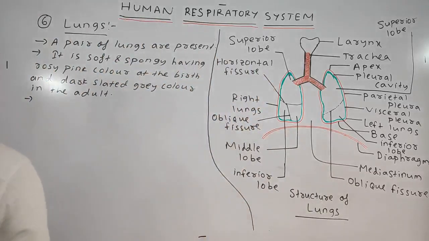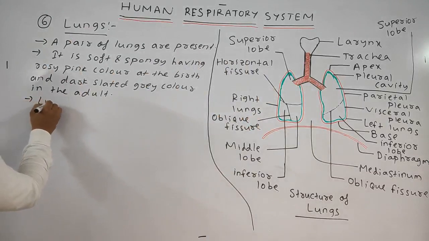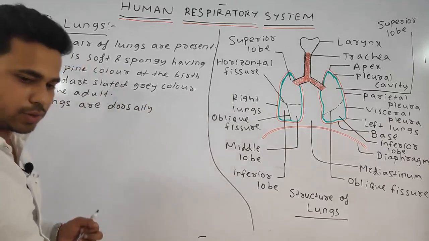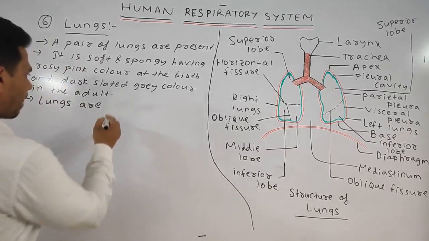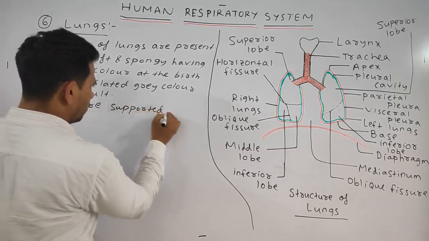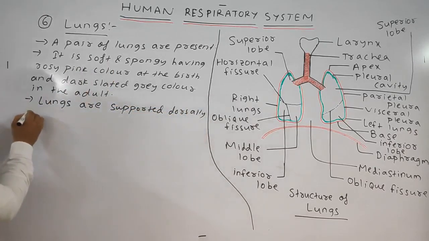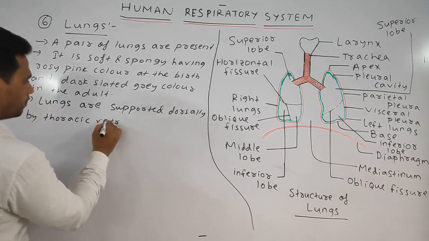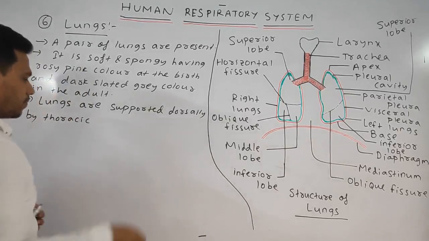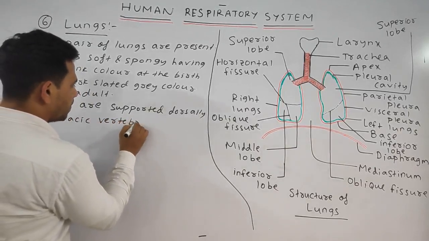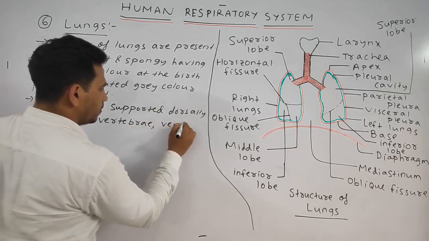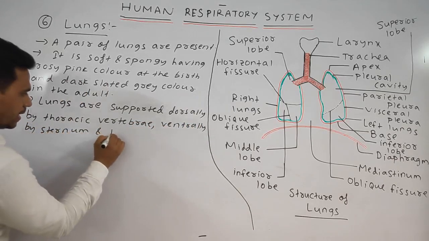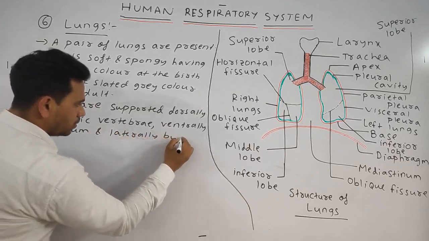Okay, so we can write our next point: the lungs are supported dorsally by the thoracic vertebra, then ventrally by sternum, and laterally by ribs.